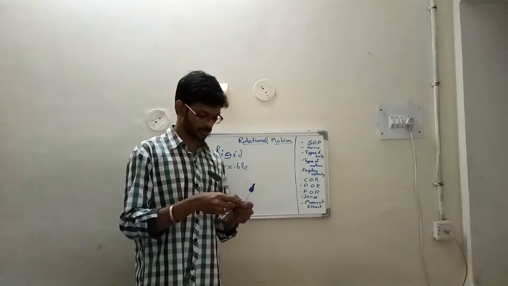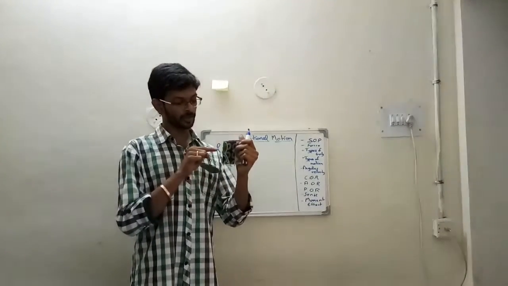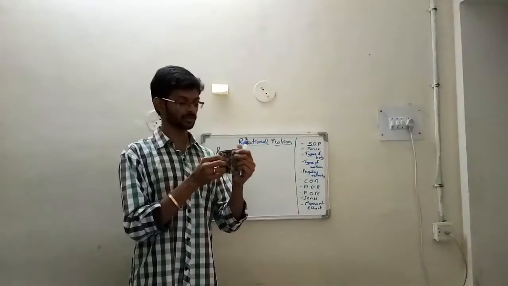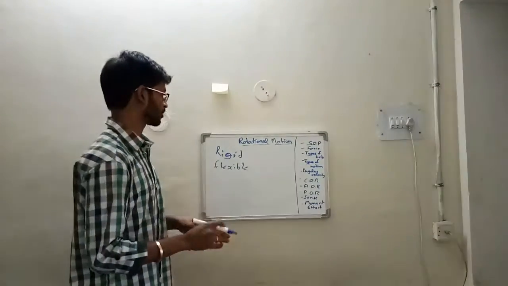Now for example, a flexible body is, if you consider this thing, if I apply a force here, only this point is moving and this point does not have any displacement. So this can be termed as a flexible body.